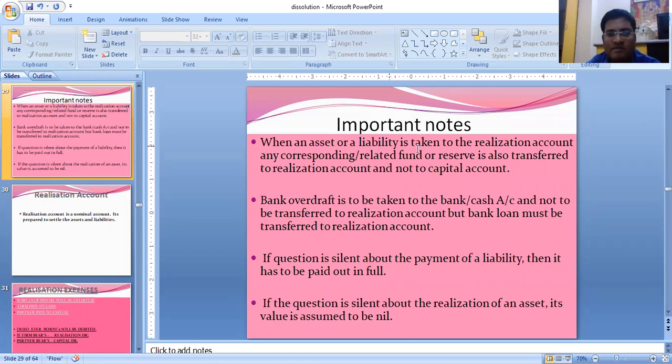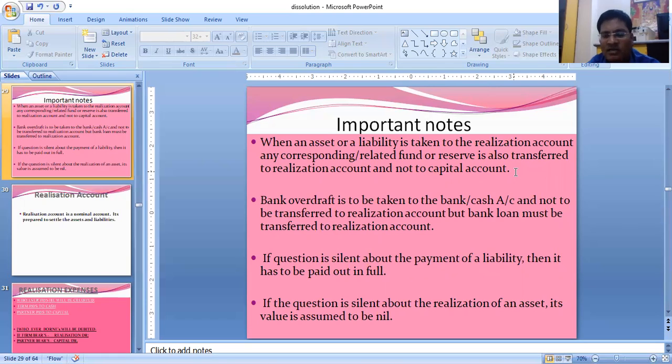When an asset or liability is taken to the realization account, any corresponding or related fund or reserve is also transferred to the realization account and not to the capital account. I'll give you an example. Suppose investment. If I write investment in the realization, then investment fluctuation fund also I have to record in the realization.